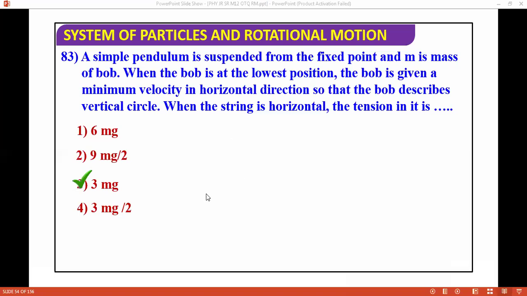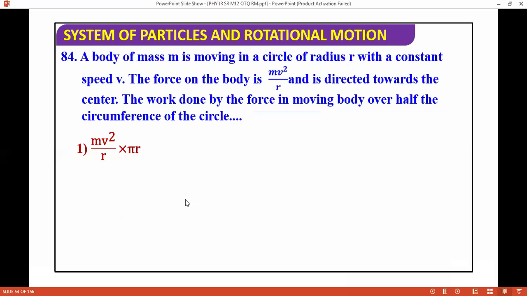Next question: a body of mass m is moving in a circle of radius r with constant speed. The force on the body is always directed towards the center. The work done by the force in moving the body over half the circumference of the circle. The question is talking about work done. So here, displacement is perpendicular to force. Am I right? So work done will be 0. This is a very famous question you should know.